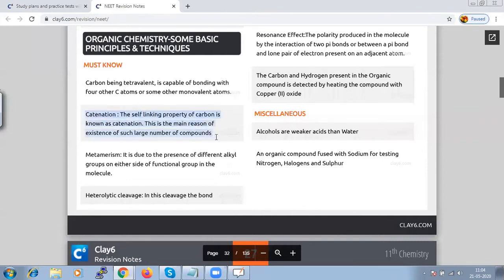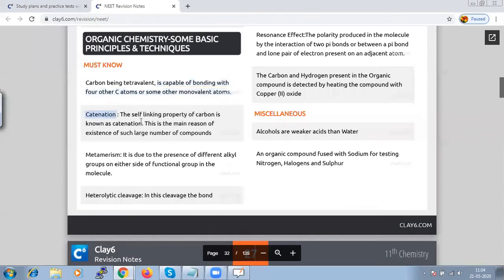Since carbon is tetravalent, it can form bonds with 4 other carbon atoms, or even with monovalent atoms. Carbon can be bonded to another carbon. That property we call catenation.